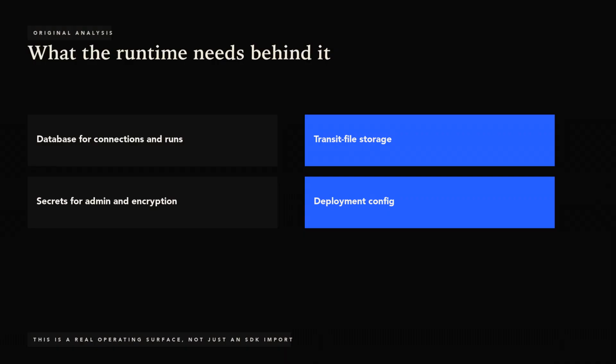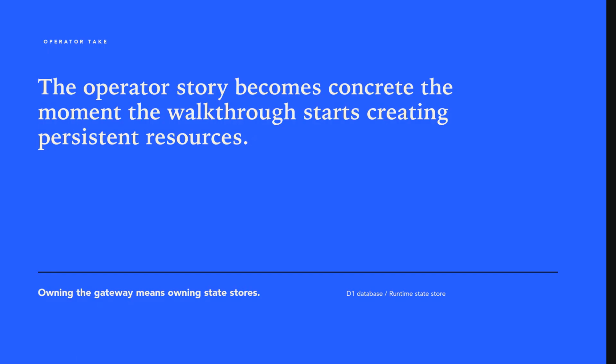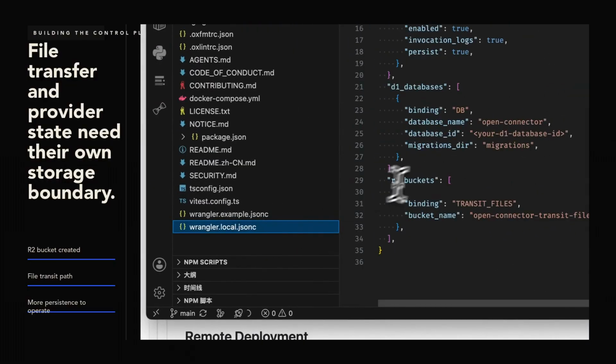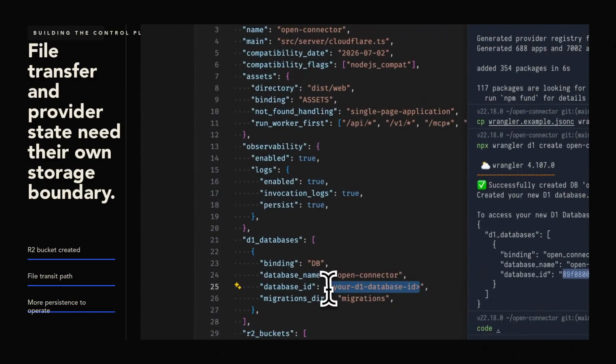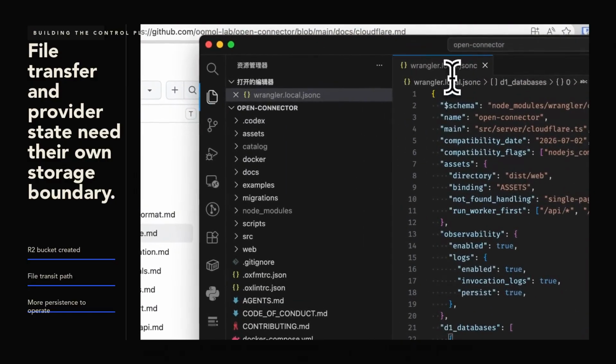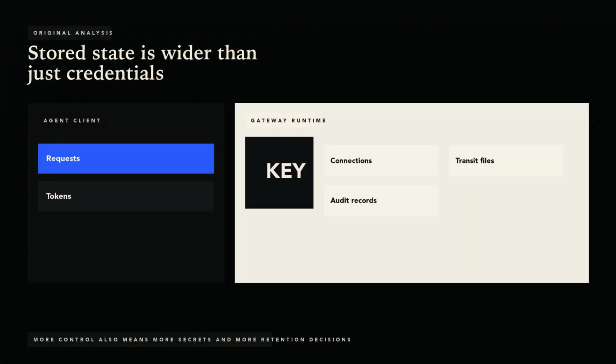There is another important separation. Action rules and provider proxy rules are not the same thing. Blocking an action does not automatically block raw provider proxy access. Persistent tokens start with no proxy access, which is a good default, but operators must reason about both policy surfaces. JWT authentication is supported on the node runtime, but it is not available on Cloudflare Workers in the reviewed version, and JWT claims are not mapped into action or proxy policy.